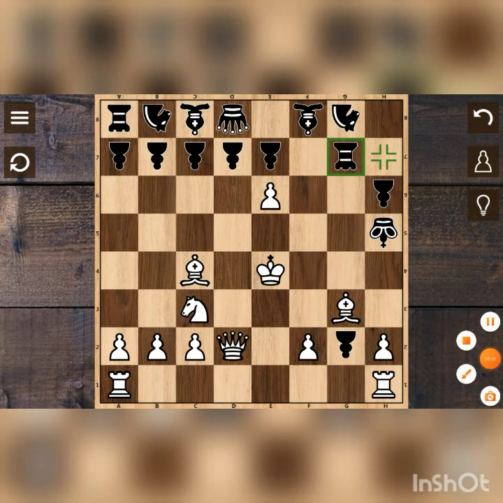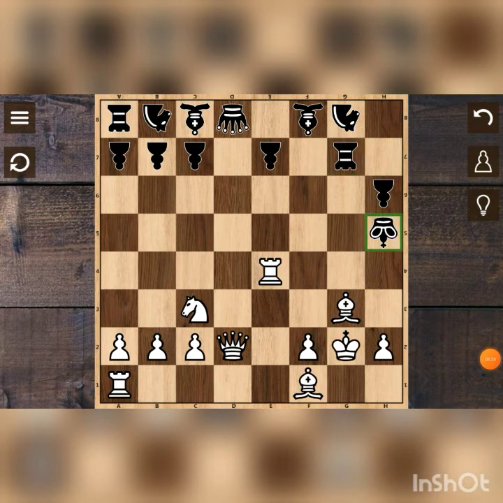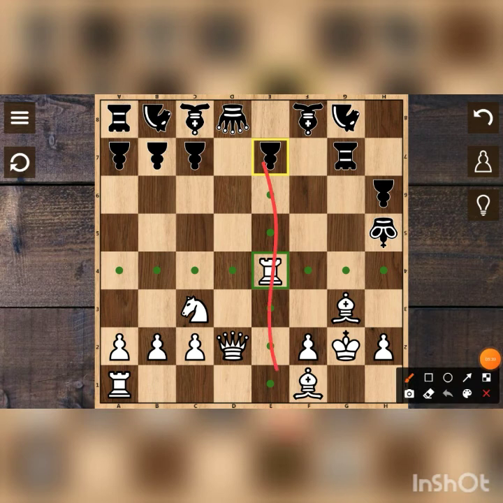Now we will see about rook how it moves. See, rook goes vertically and horizontally. Now we will learn how to capture in the next video.